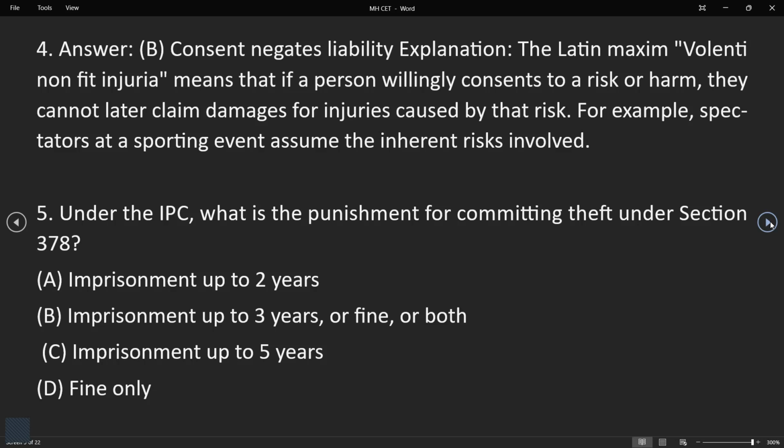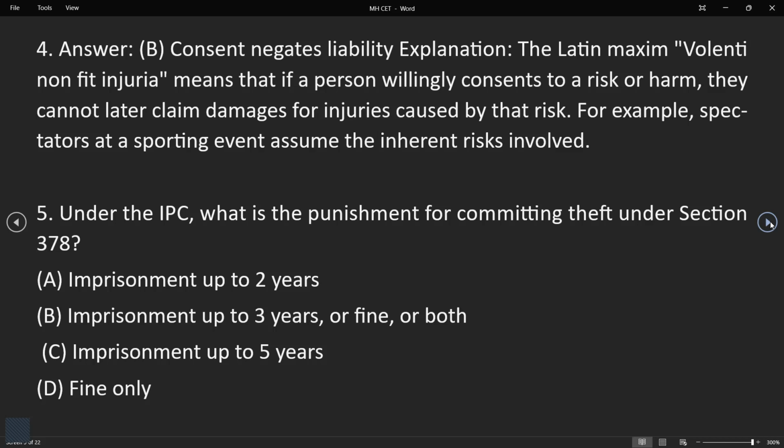Our example is that if a person takes part in a sports event, he or she accepts the assumed risk involved in that sport. This is an example of this concept, that consent negates liability. This is the maxim. Then we have the fifth one.